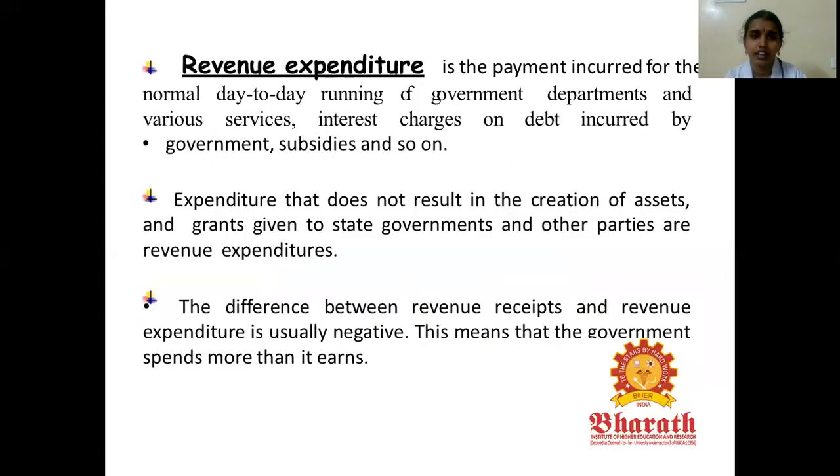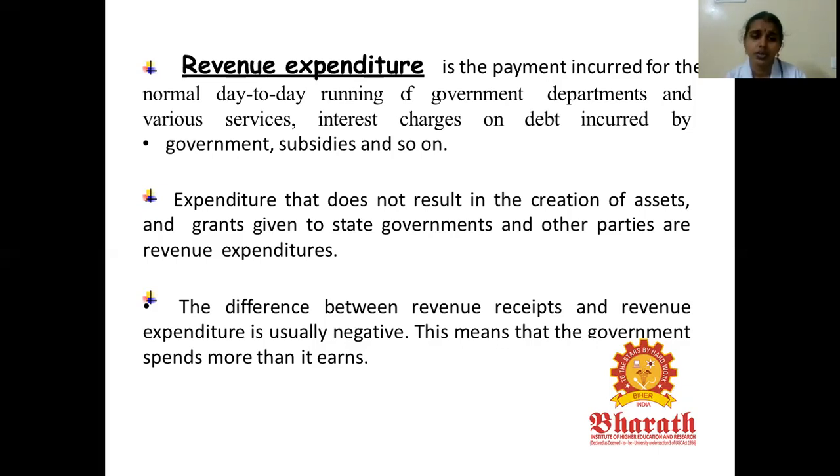Next, revenue expenditure is nothing but the payment incurred for the normal day-to-day running of the government departments. Already we have seen that this includes salaries, pensions given to employees, interest charges on debt incurred by the government, subsidies and so on. Say, for example, for subsidies, for the government to be protective in nature, some unprotective policies have been ruled out by giving subsidies to a particular company to improve its productivity level. This expenditure does not result in the creation of assets, but it gives the state government and other parties revenue.